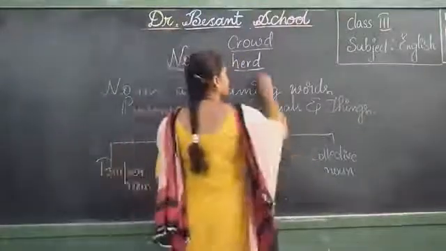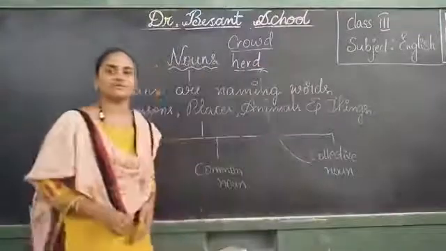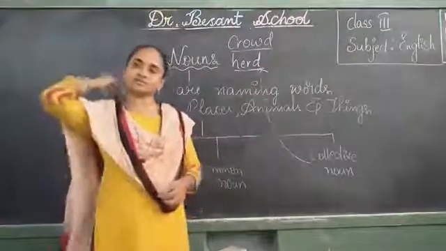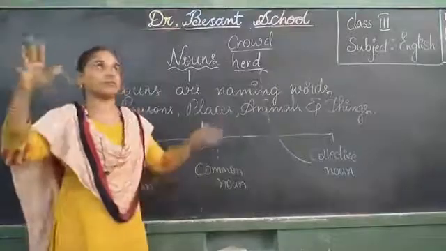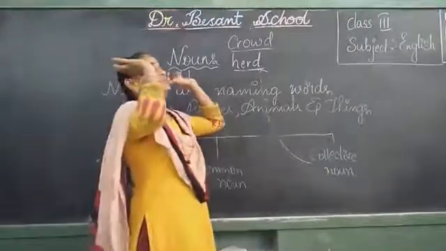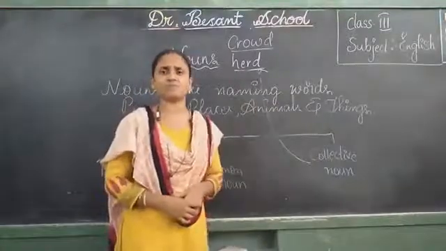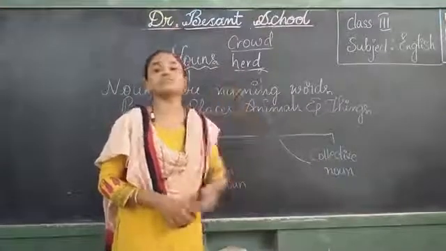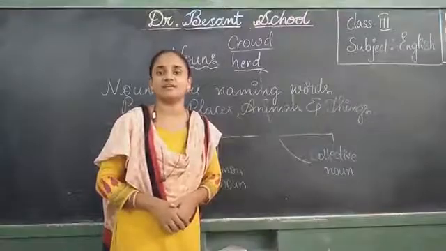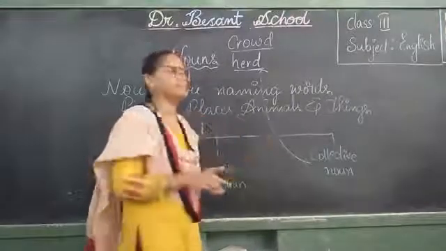Understood? Suppose we see many birds flying in the sky, a group of birds, what do we say? Flock of birds is flying in the sky. Flock in the sense of a group of birds.